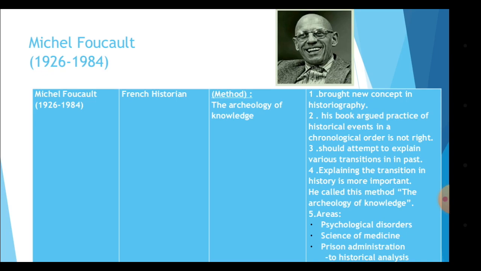Coming to Michel Foucault, he was a French historian. He gave the method archaeology of knowledge. He brought a new concept of historiography. His book argued that the practice of studying historical events in chronological order is not right. He said that whenever we study history in chronological order, it may be wrong. It should attempt to explain various transitions in the past. So we only study the events which took place, but we don't study the transition period. So he wanted us to study the transition phase, which is the most important part of history.